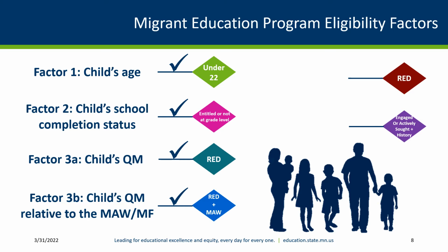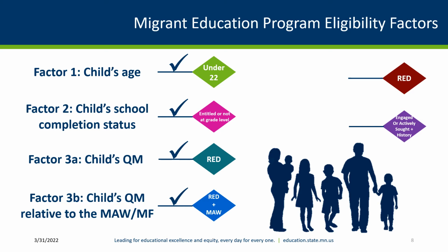Keep in mind there may be cases where the child is also the worker. In these cases, you are still trying to determine if the child made the qualifying move. Factors 1, 2, 3A, and 3B combined meet the definition of a migratory child. You may need to come back to Factor 3B if at this point you have not yet determined if the worker meets the definition of a migratory agricultural worker or migratory fisher.